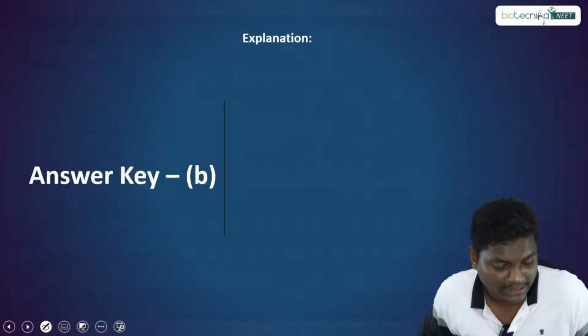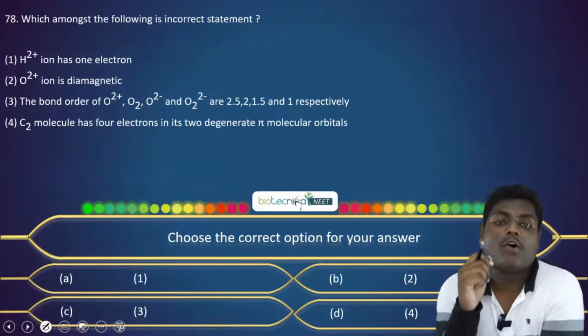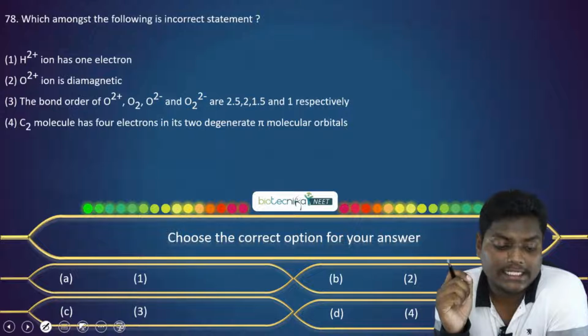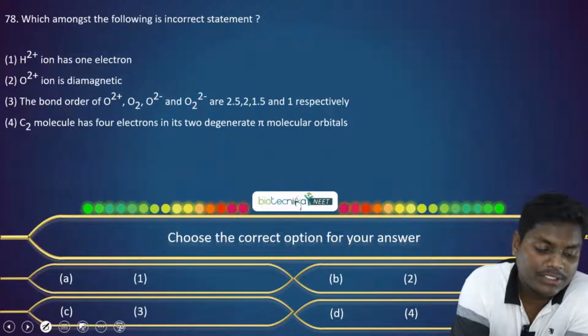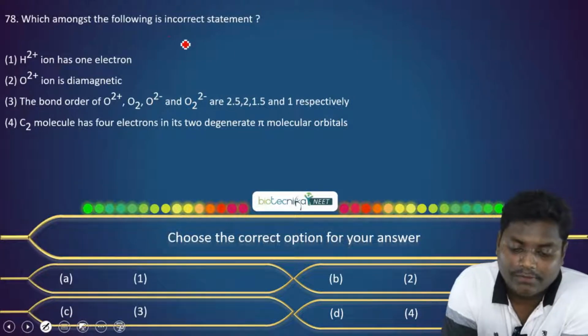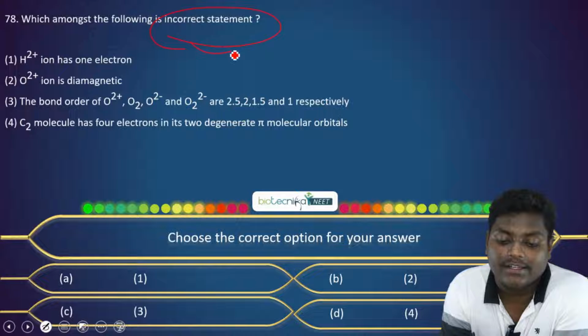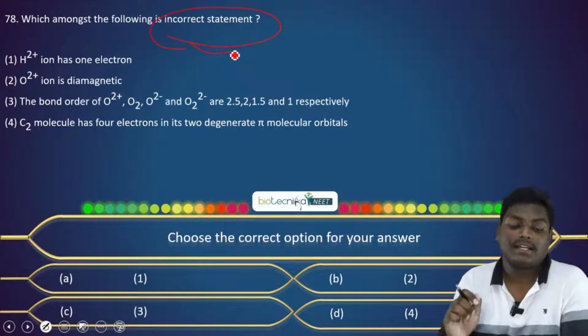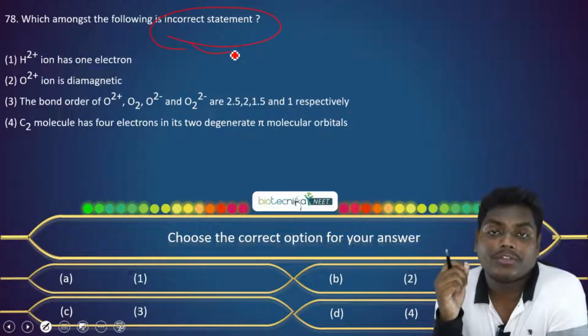Now moving to the next thing. Which among the following is the incorrect statement? So we have a few options here, and among these options we have to say which option is incorrect. Again, they have tricked us here by asking which option is incorrect. So when you are picking the option, be careful.